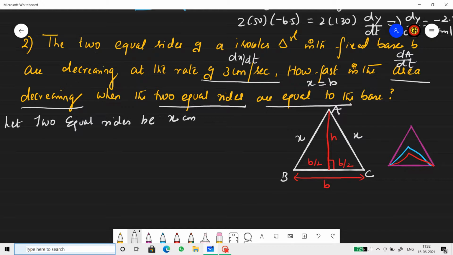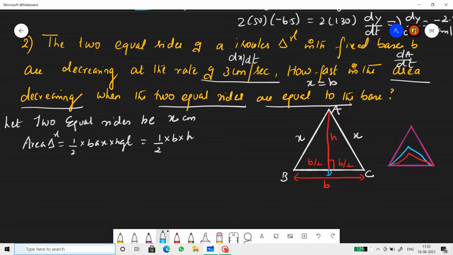Now, you need to find the rate of change of area. What is the area of a triangle? Half into base into height, isn't it? Now, base is b here and height is what? The perpendicular, right? H. So let's name this as AD.